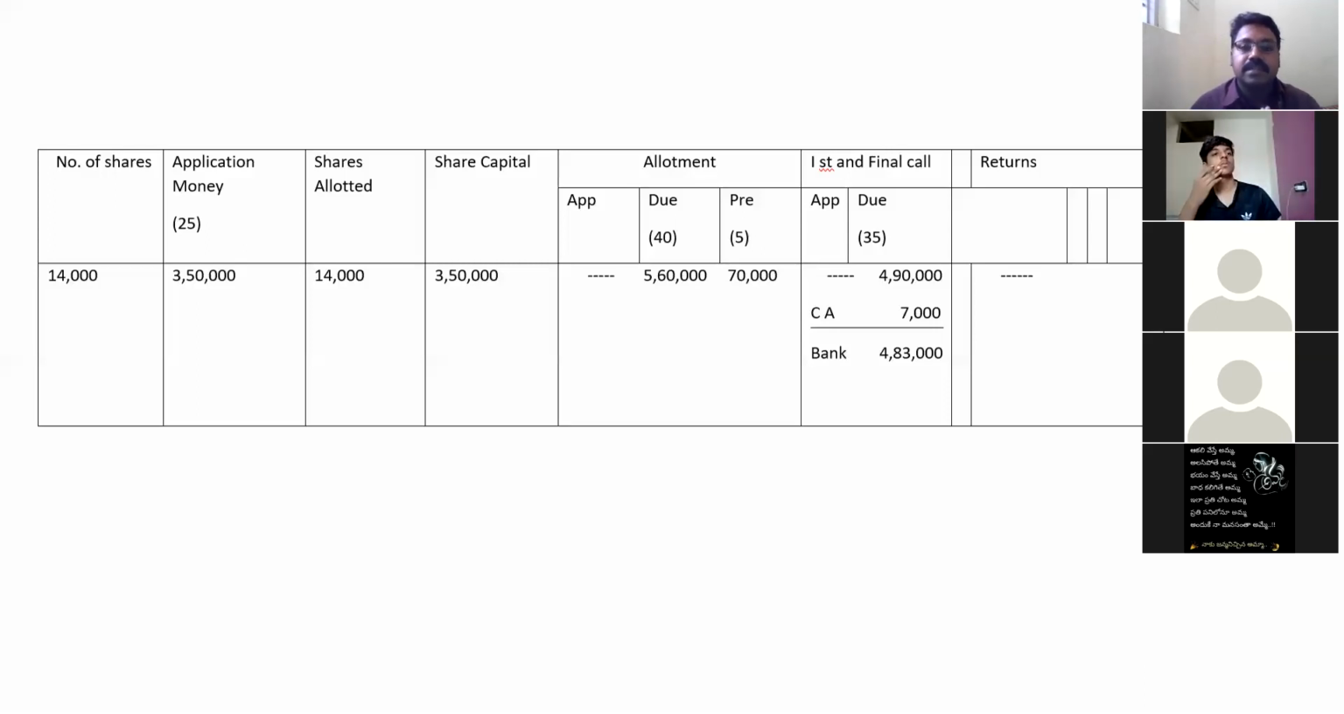How did you get 6,30,000? Allotment that is due is 40 rupees. 14,000 into 40, that is 5,60,000, and 14,000 into 5, that is 70,000. If you total 5,60,000 plus 70,000, you will be getting 6,30,000. Total payment on the allotment should be 6,30,000. Okay, we'll go for the general entry.